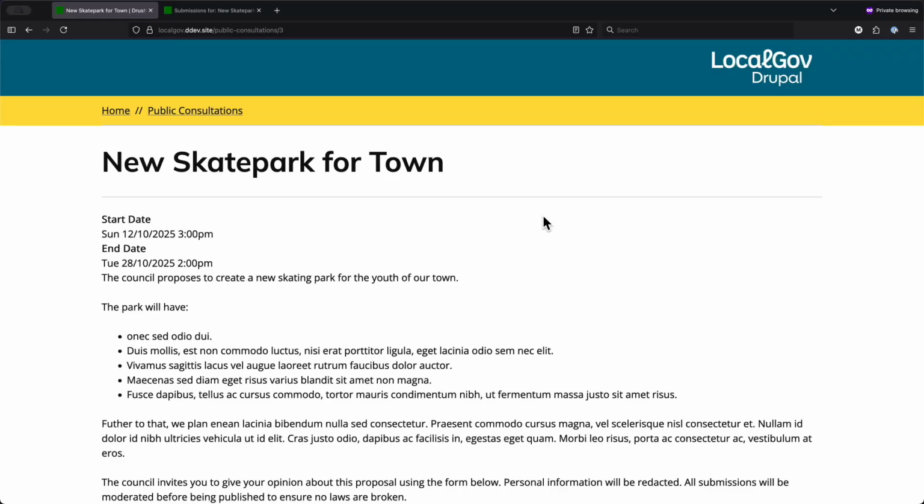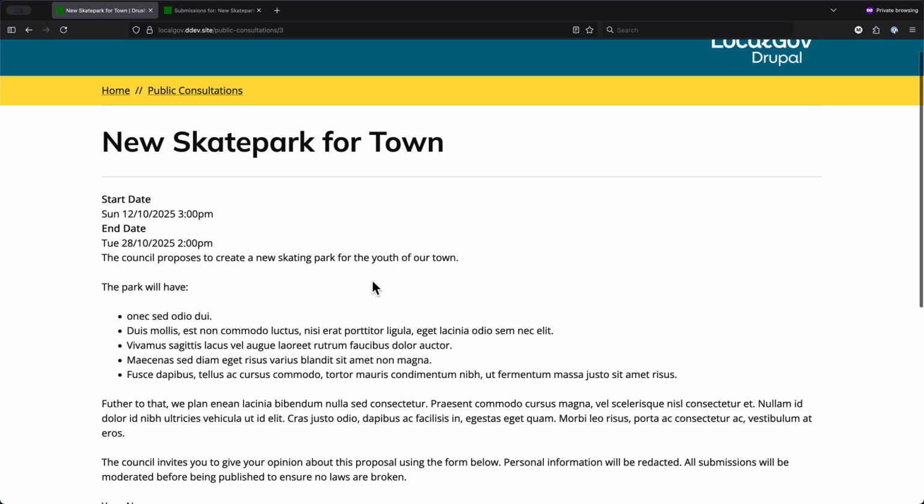Funded by the wonderful people of Tipperary County Council, we have a new module for Drupal. This is a public consultations module. What this does is it gives us a content type called public consultations. So you give the consultation a title, New Skate Park for Town, a start date and an end date.